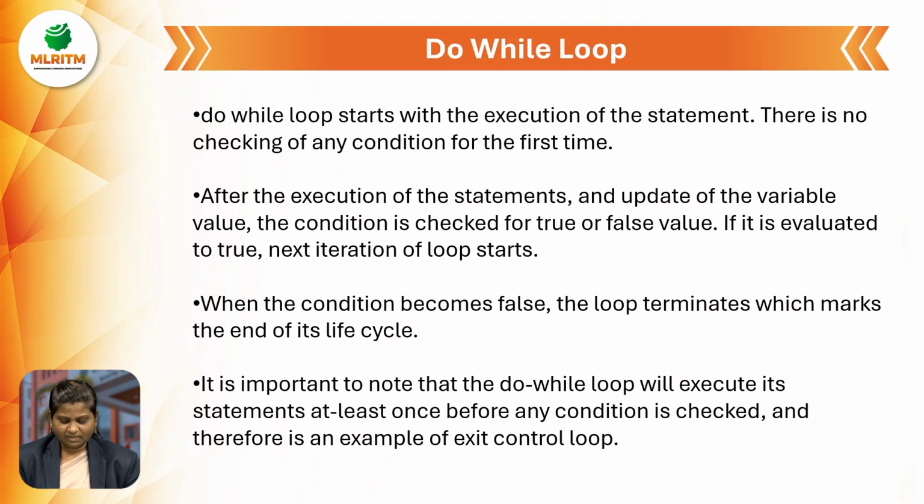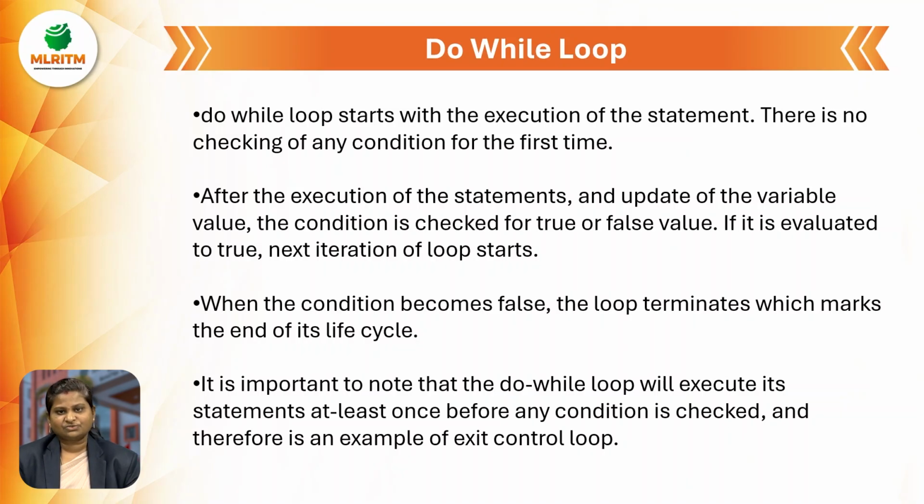This is only what I said before. In short, in a do while loop, first the statements of the loop will be executed, and the updation, whether increment or decrement, will be done, and then the condition will be checked at the last.